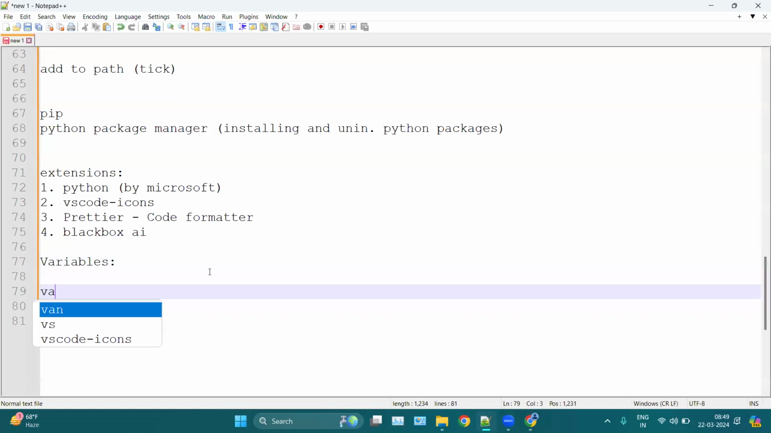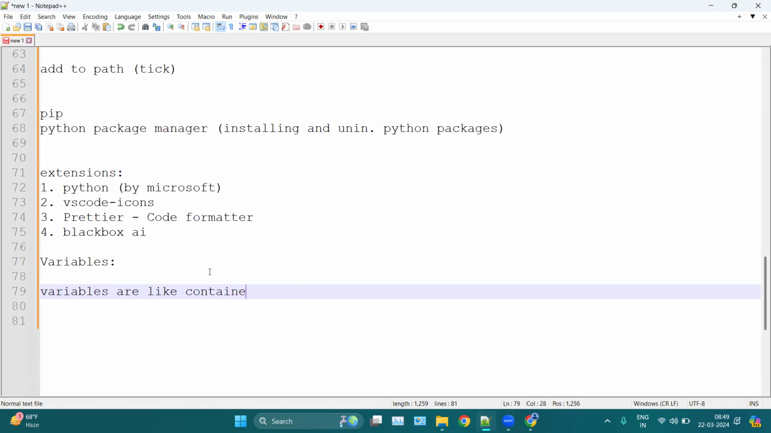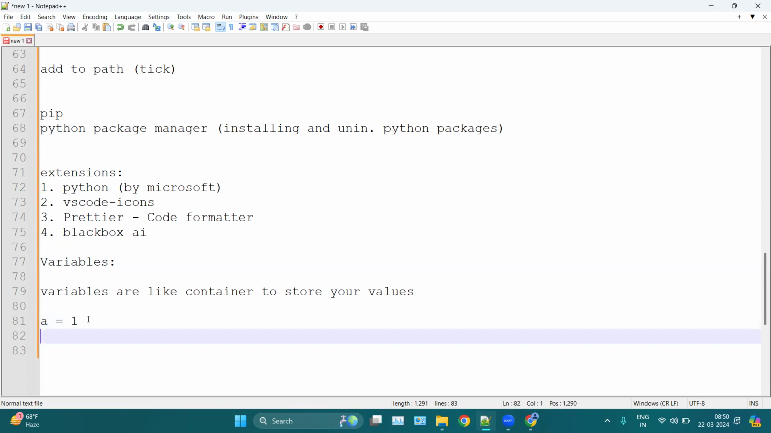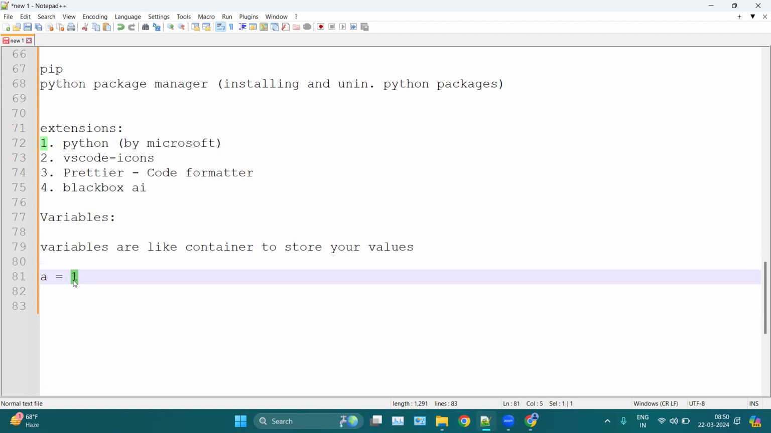So basically, variables are like a Python container, or we can just say a container, to store your values. For example, a = 1. So here a is a variable and 1 is a value. We can say we are assigning one value to a variable a. So variables are like a container which you can use to store your values. Okay, so 1 is a value here, and this sign is known as the assignment operator.